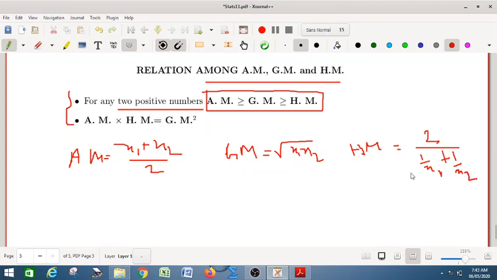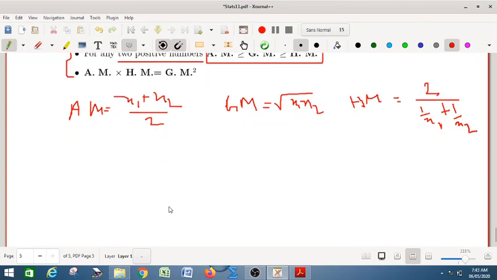Similarly you will prove the other. Now, suppose we can write (root x1 minus root x2) whole square is greater than or equal to 0, because x1 x2 are positive and the square of any quantity is always non-negative.